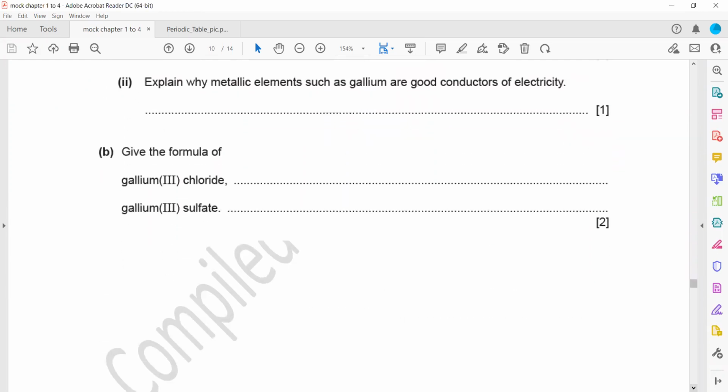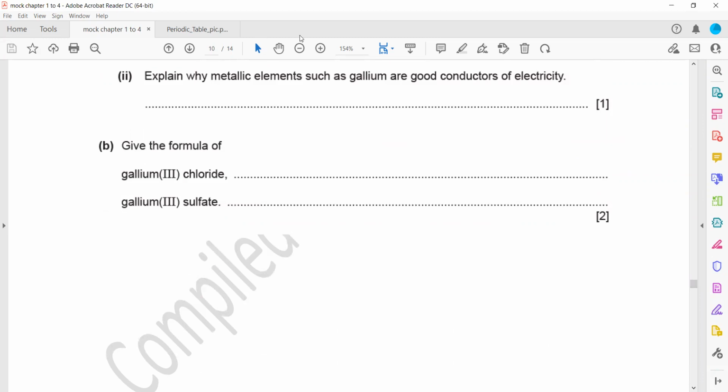Then give the formula of gallium chloride, gallium(III) chloride. So they give this Roman numeral. Remember, this Roman numeral always represents the valency. Gallium is 3 and chloride.